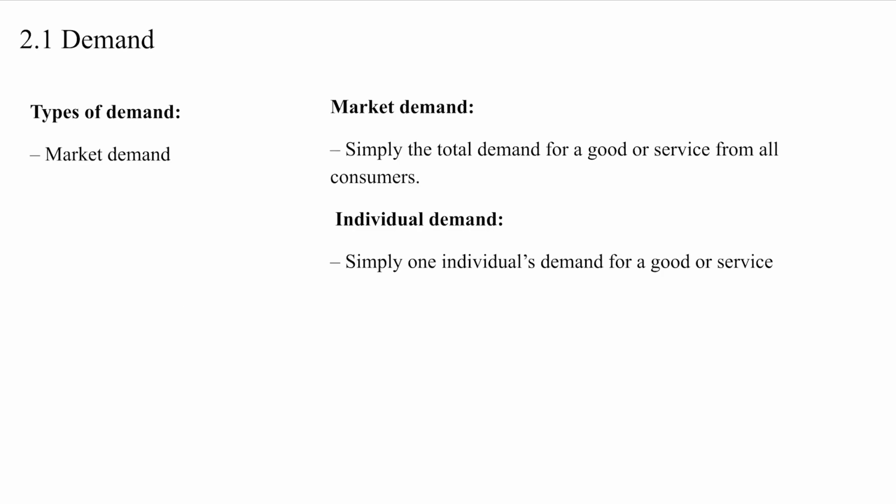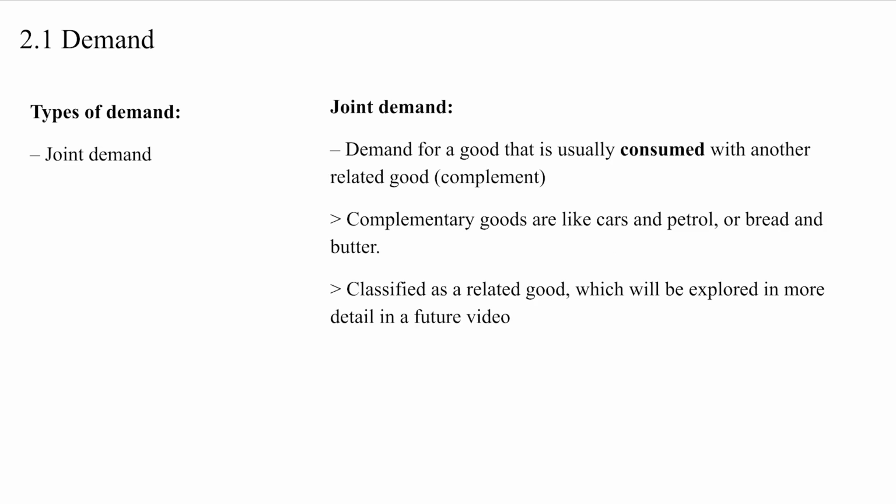The market demand is simply the total demand for a good or service from all consumers, and the individual demand is simply one individual's demand for a good or service. Joint demand is the demand for a good that is usually consumed with another related good. These related goods are known as complementary goods. An example would be like cars and petrol, or bread and butter. This will be explored in more detail in a future video.